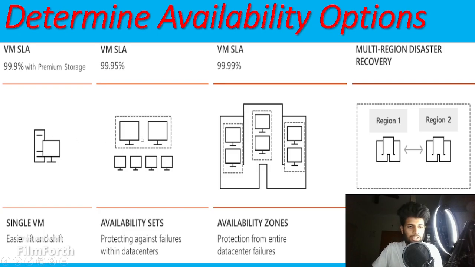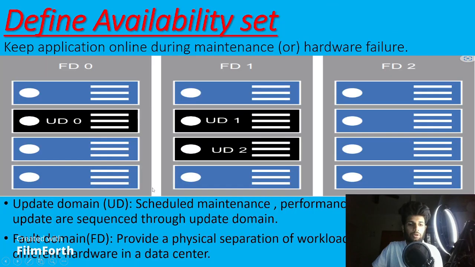When I move to the availability sets, about which we will study in the further modules, I am going to create multiple virtual machines. Think that, for example, I created 6 virtual machines. One virtual machine goes down, so still I have one virtual machine up and running. If a second virtual machine goes down, again I have the third. If 4 virtual machines go down, I have the 5th virtual machine up and running. So this is availability sets.